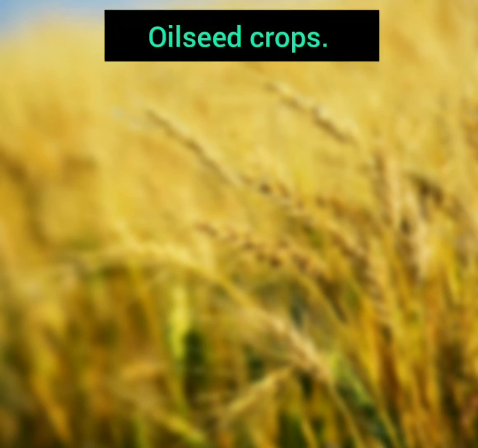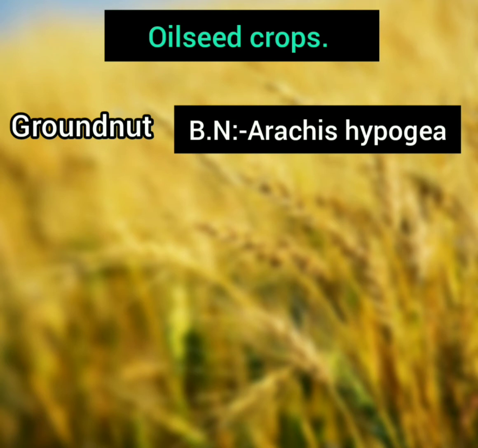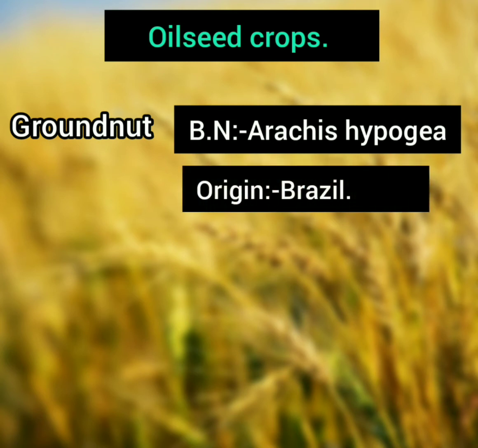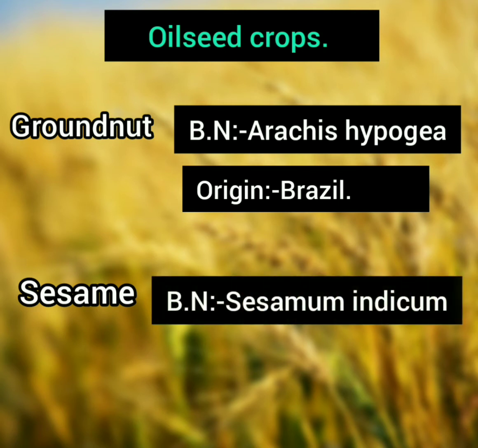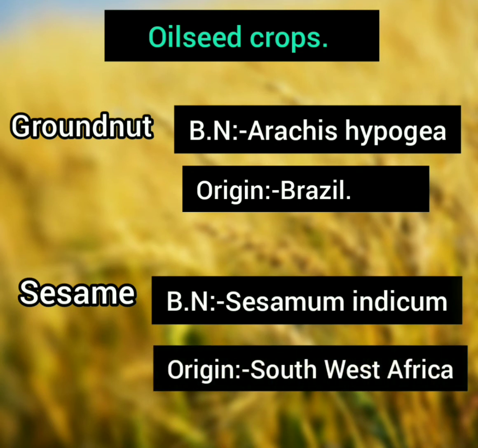Okay, then we have oilseed crops. So in oilseed crop we have groundnut. The botanical name of groundnut is Arachis hypogaea and its origin is Brazil. Then we have sesame, which is also called as til, and its botanical name is Sesamum indicum. The origin of sesamum is Southwest Africa.